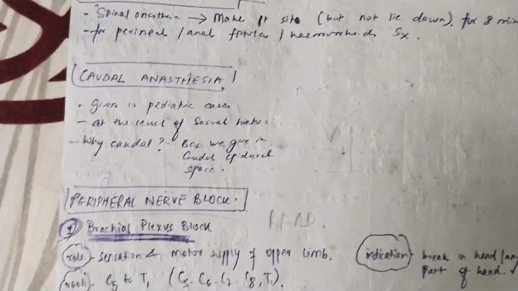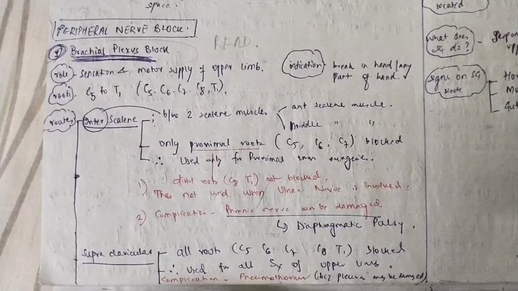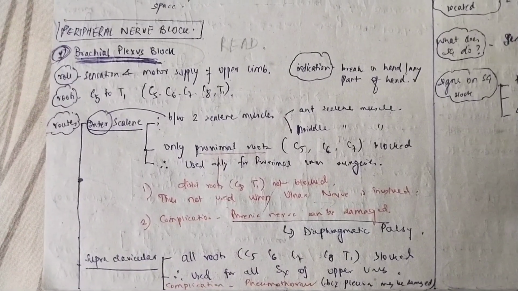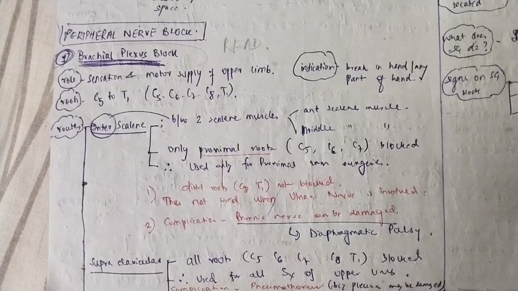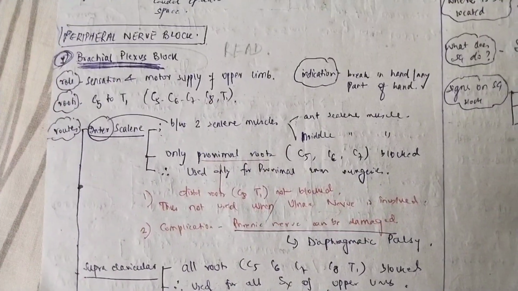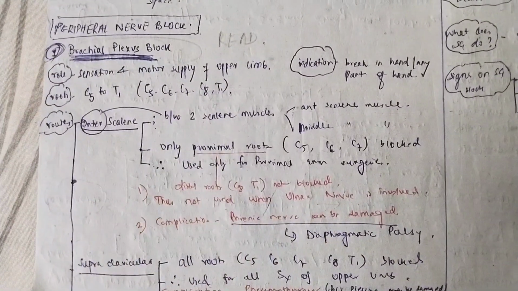Now we move on to the regional nerve blocks, or the peripheral nerve blocks. I told you 4, but here we will preferably do 2 of them which are most important. First is the brachial plexus block and the second is the stellate ganglion block. Questions are not asked from the femoral block and the ankle block, but you just have to remember the names. So first, the brachial plexus block.